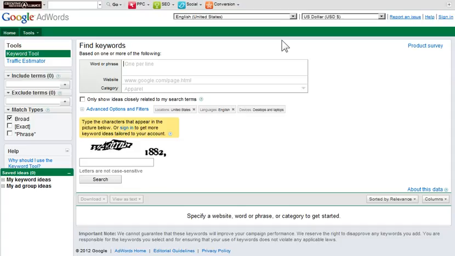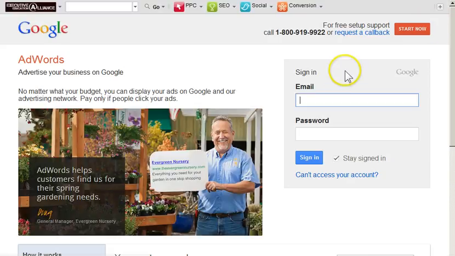When you arrive here, you'll notice that there's this CAPTCHA form that makes it pretty tedious to pull keywords, because every time you want to run a search, you're going to have to type in these weird letters that are hard to even figure out what they're saying. So in order to avoid that, Google says, well, if you're signed into your account, we're not going to worry about the CAPTCHA. So let's go ahead to the top right there and sign in.